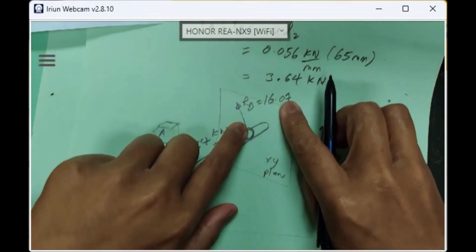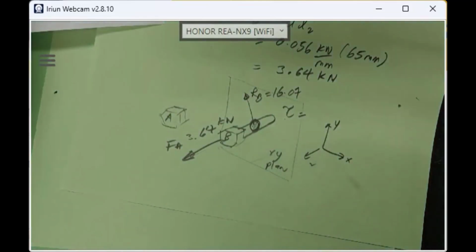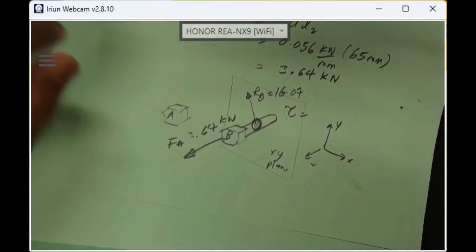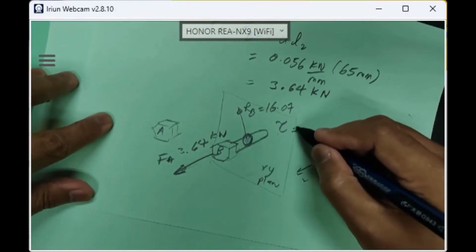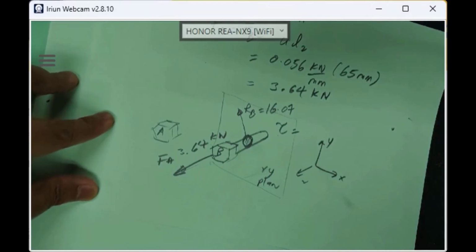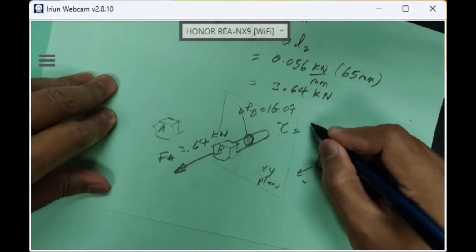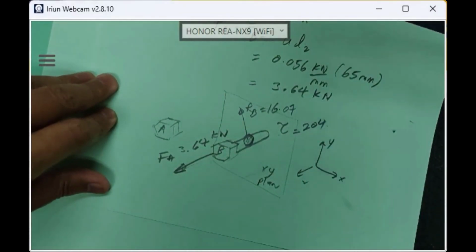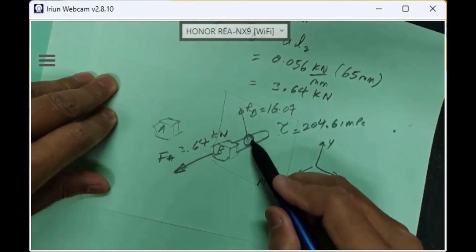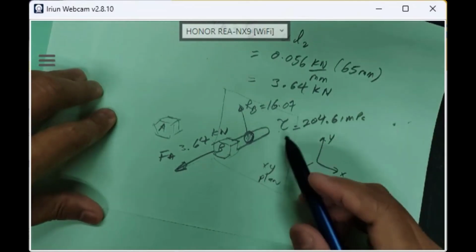Shear load RB, we already have tau due to RB. This is the shear load. We already calculated tau just now on RB. Just now, what was the value? We have the total shear stress on RB, which is 204.61. We calculated the total shear stress based on direct shear and secondary shear on RB, over the cross section pi over 4 times 10 squared. So we got the total shear 204.